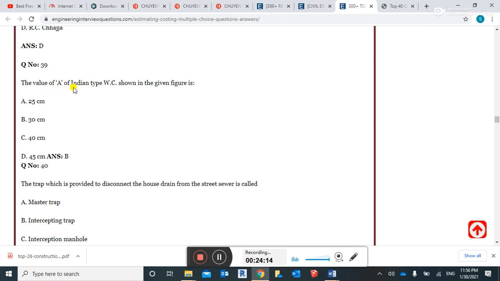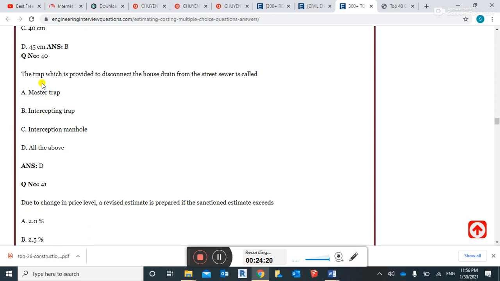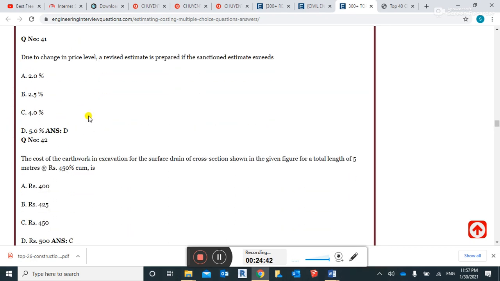The value of A for Indian WC shown in the figure is 30 centimeter. The trap which is provided to disconnect the house drain from the street sewer is called the master trap, right? Intercepting trap, right answer. Interception manhole. Yes, all of the above three options are correct.